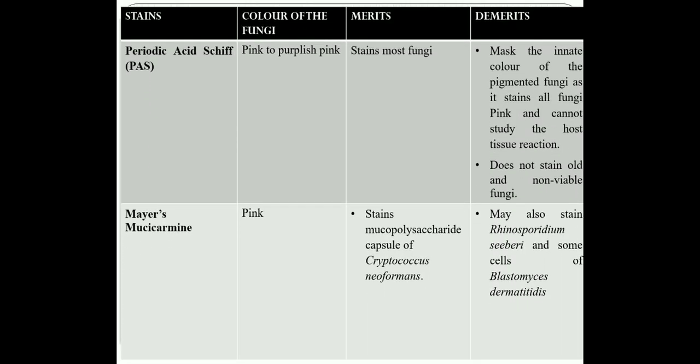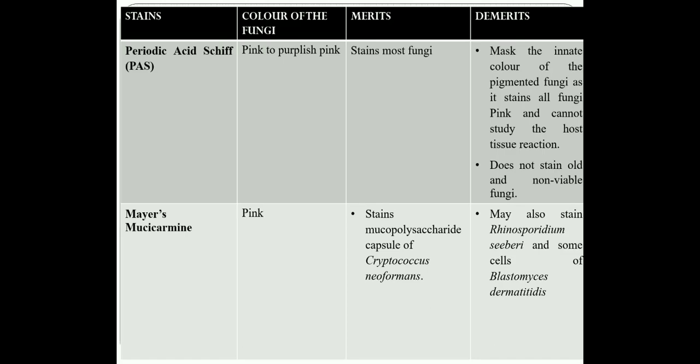Now another staining technique used is the PAS stain. PAS stain will also stain the fungi pink to purple pink, and this will also, like your H&E, mask the innate color of the pigmented fungi, and it will be very difficult for us to note the tissue reaction. Okay, and it does not stain old and non-viable fungi, unlike your GMS stain.